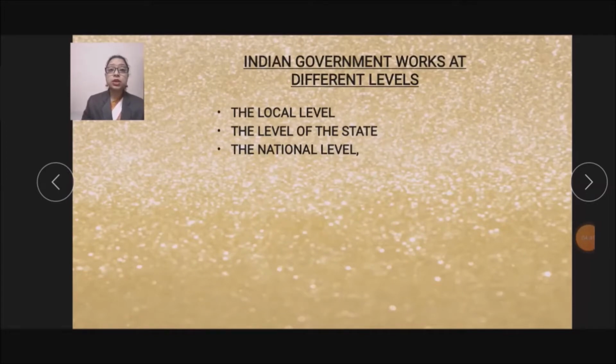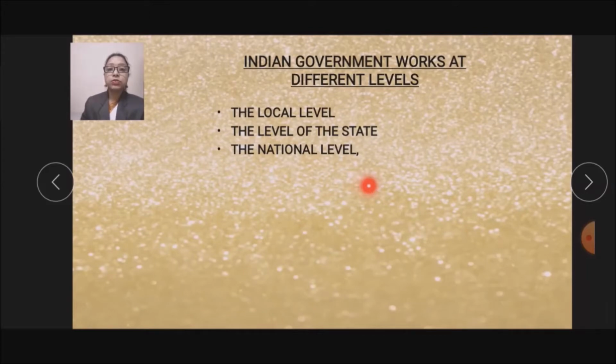India is a huge country and it is not possible for a single government to look after the entire country properly. So the Indian government works at different levels. The first one is at the local level, then the level of the state, and then the national level.